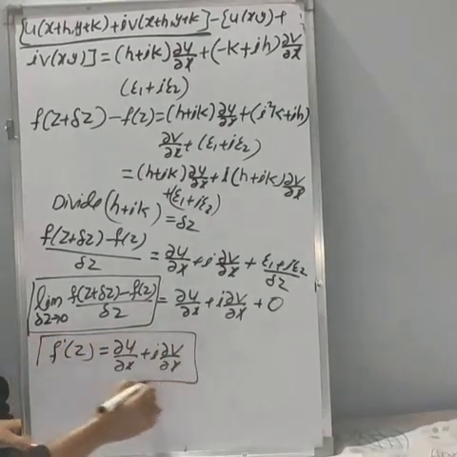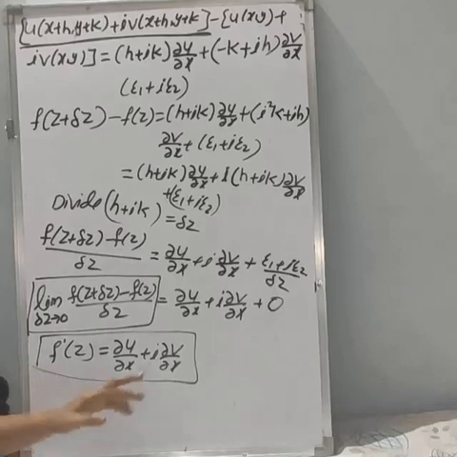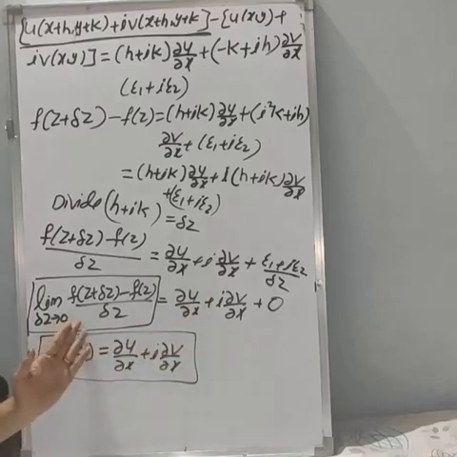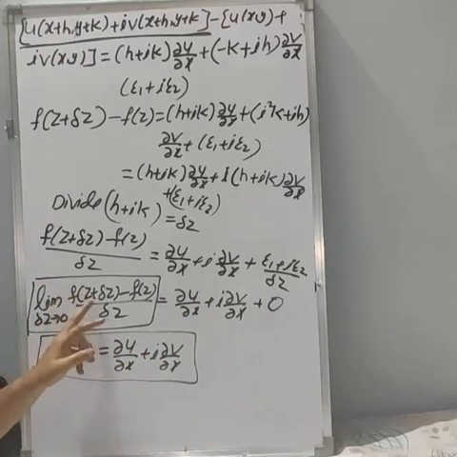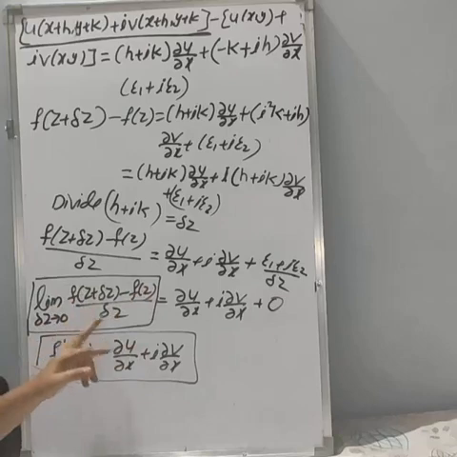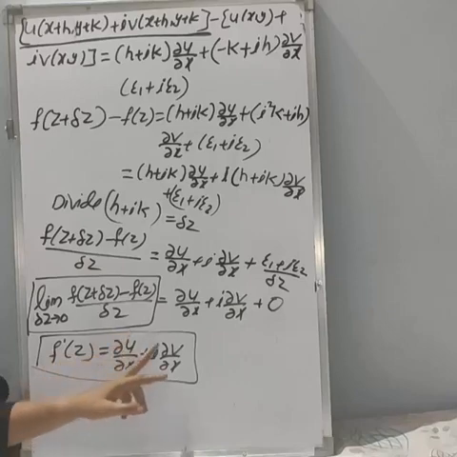Please remember this equation, because here we are having 0. So we get f dash of z is equal to dou u by dou x plus i into dou v by dou x. Here we have the derivative.